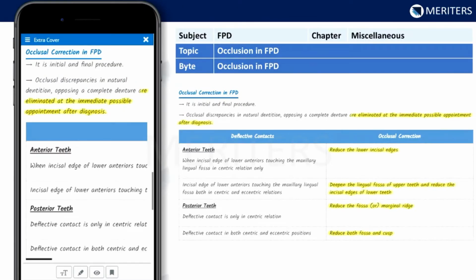So, I hope this is understood. This is explained in detail in the bites and in the video on occlusal corrections in FPD, where anterior teeth and the anterior guidance can be affected by the reduction in the lower incisal edges or by deepening the lingual fossa of the upper teeth and reducing the incisal edges of the lower teeth. So this is the option C, this is option A, and this is option D. So this is explained in the bites and we can correlate it in the clinical scenario.